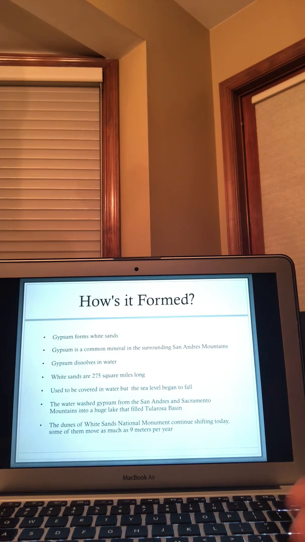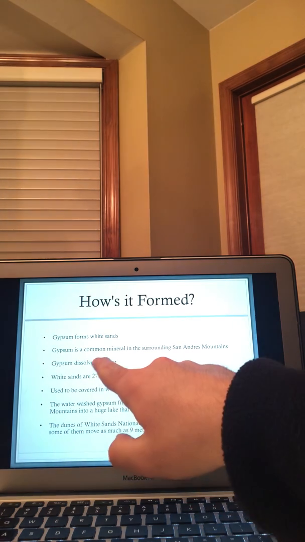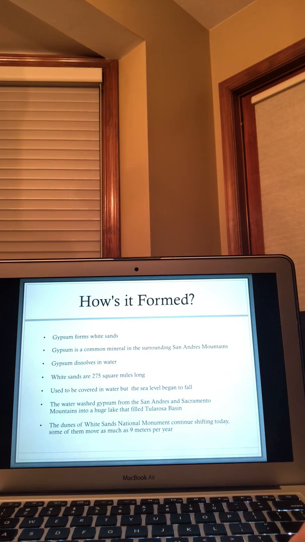All right, so how's it formed? How do you get this white stuff? How do you get the white sand? Gypsum. Gypsum forms the white sands. It's a common mineral in the surrounding San Andres Mountains. Gypsum is very tiny. It's soft, dissolves in water. You can almost scratch it with your nail.